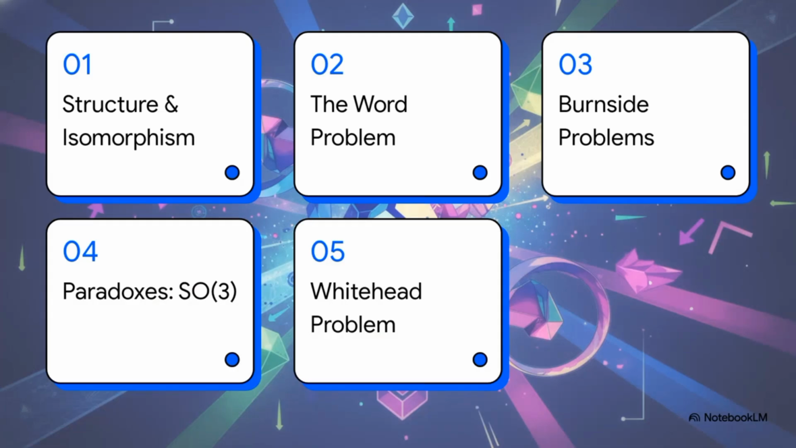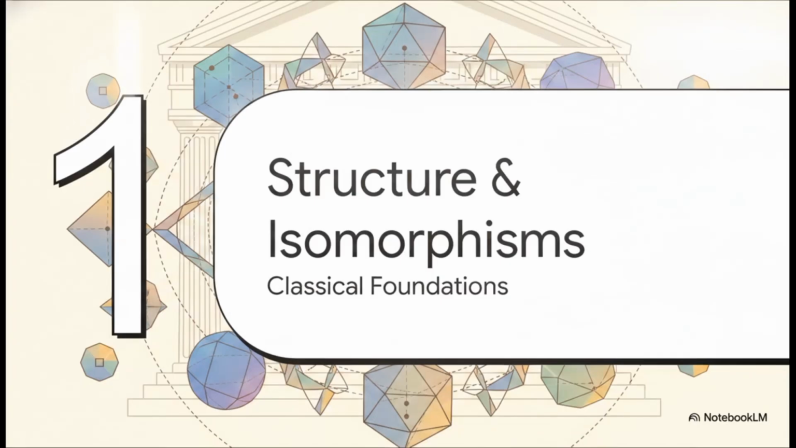So here's our cognitive map for today. We'll systematically uncover 5 dense pillars. 1. Foundations in structure and isomorphism. 2. Undecidability and the word problem. 3. Periodic groups via the Burnside problems. 4. Paradoxes with SO3 and Banach-Tarski. And finally, 5. Set theory and the Whitehead problem. Okay, let's dive into this.